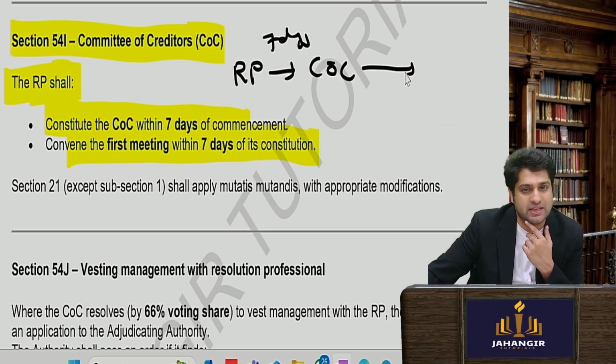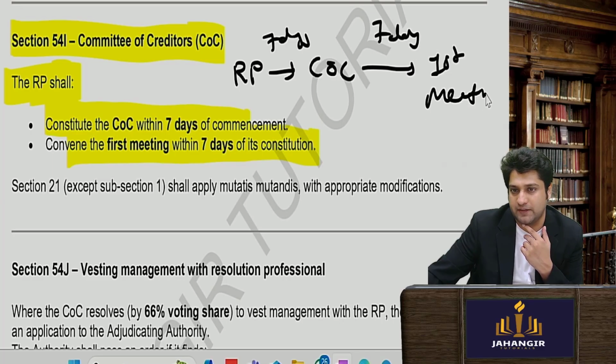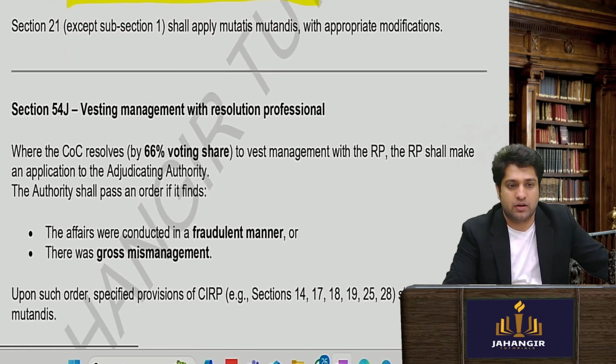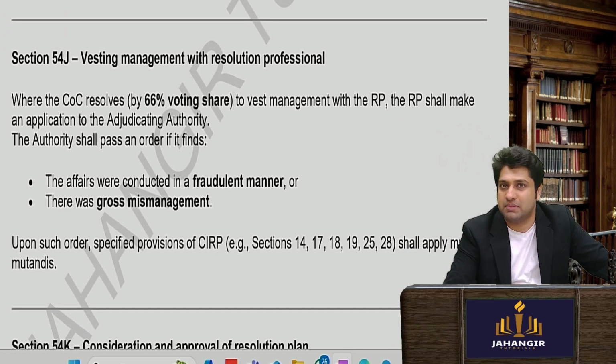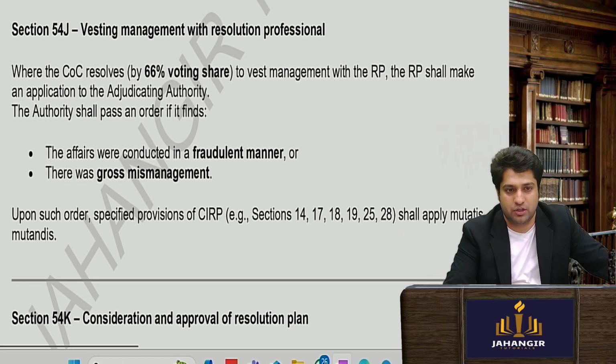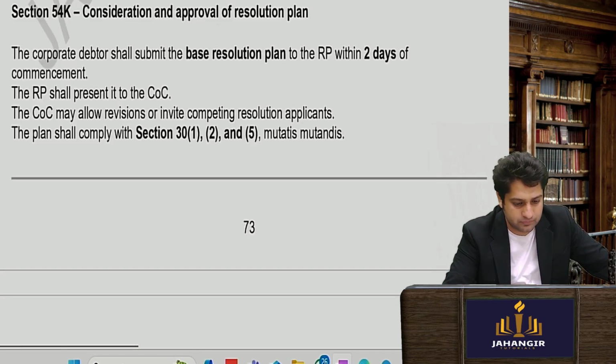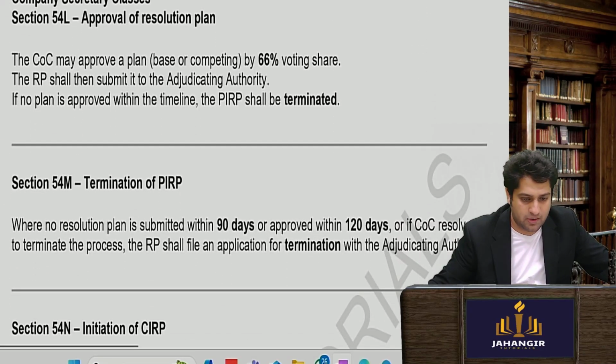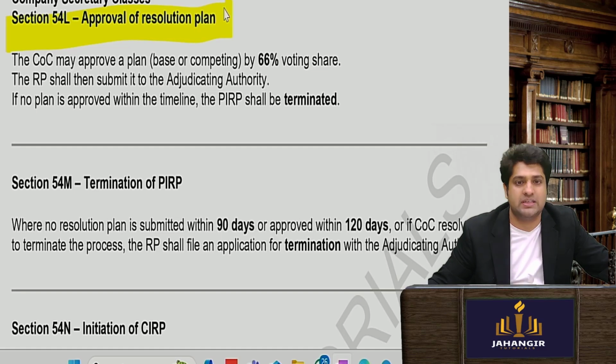In the next 7 days, the committee will have their first meeting. Simple. Okay, all decisions will be taken by 66% voting share of the committee of creditors. They will prepare the base plan and try to give a final plan, which has to be approved by 66% parties.